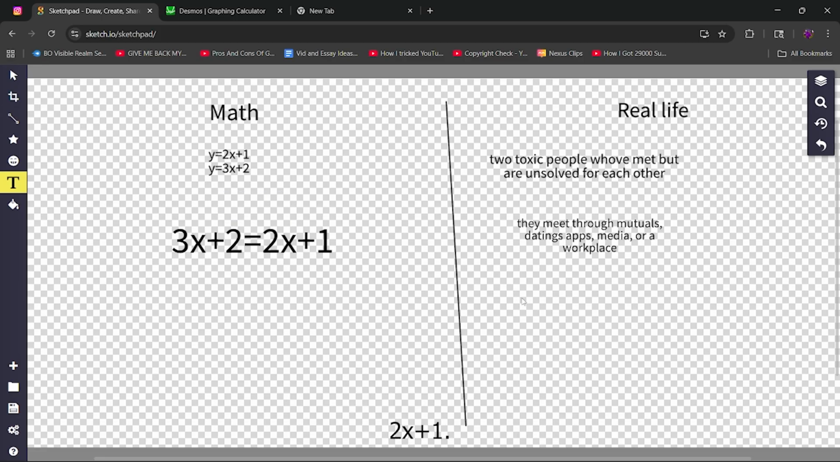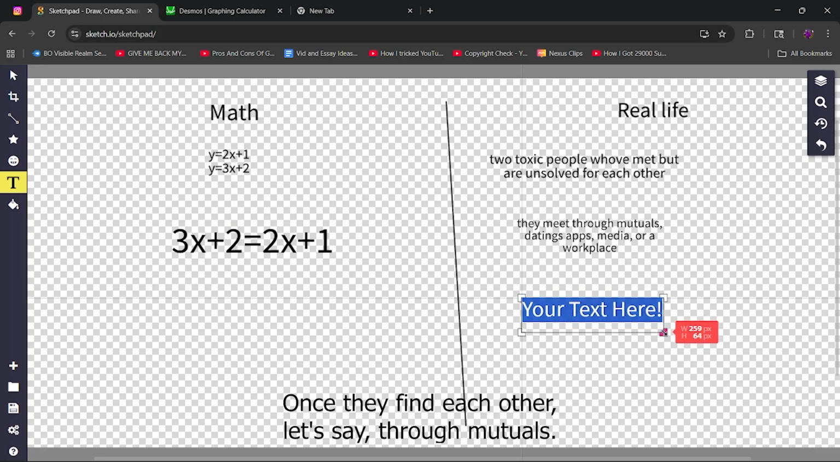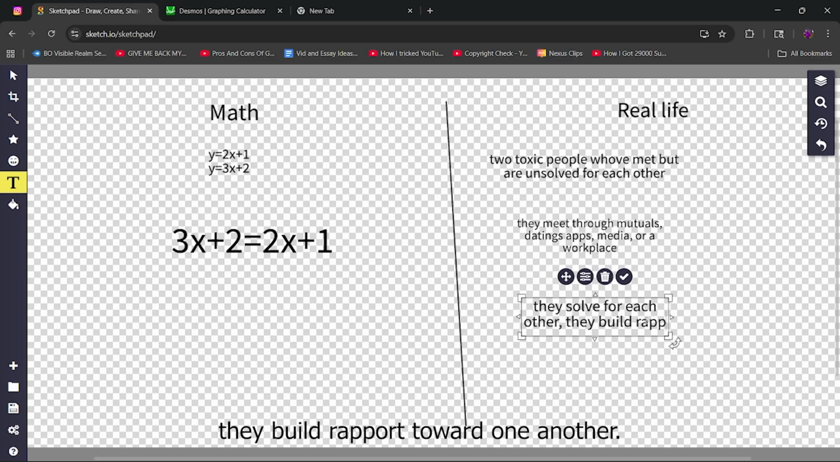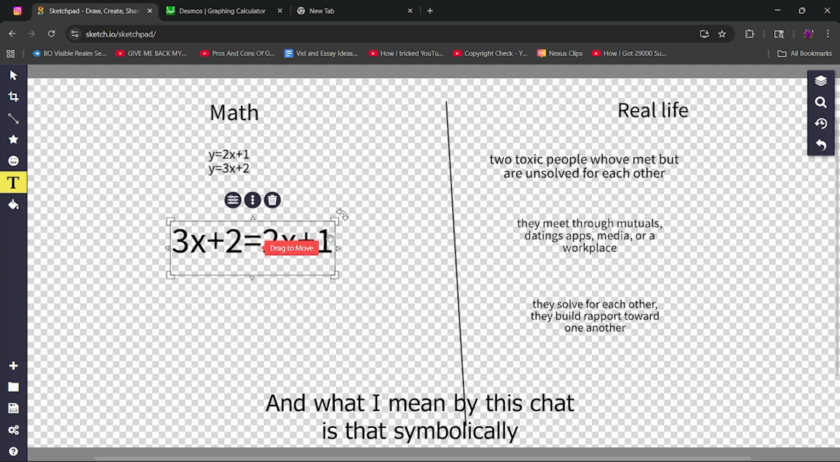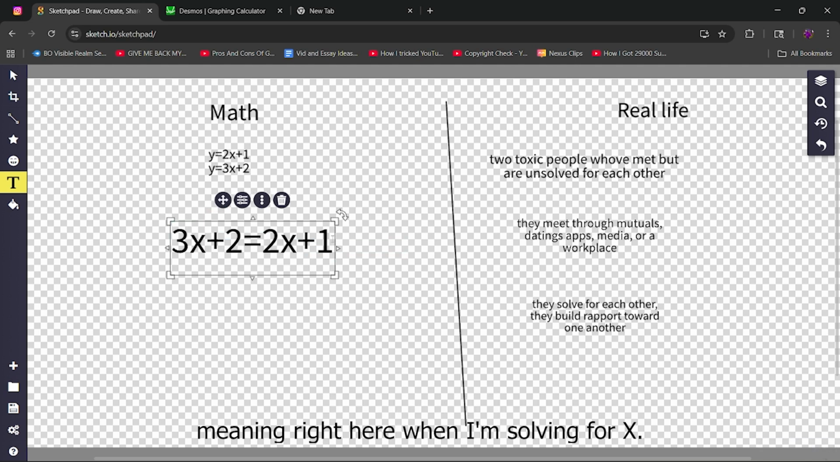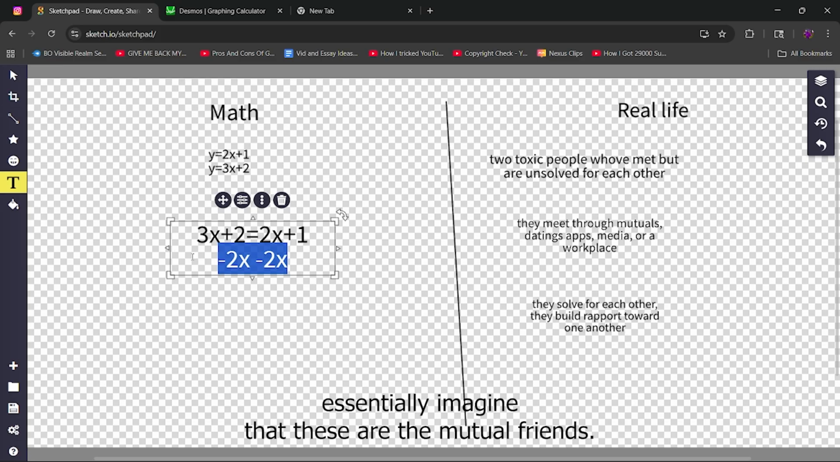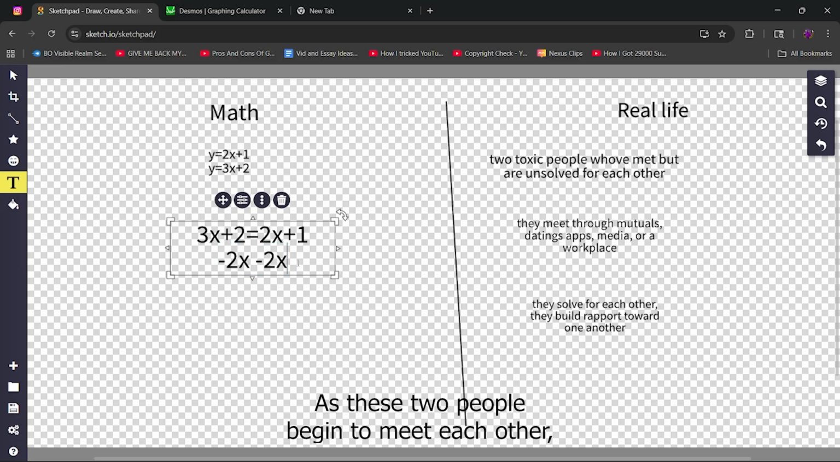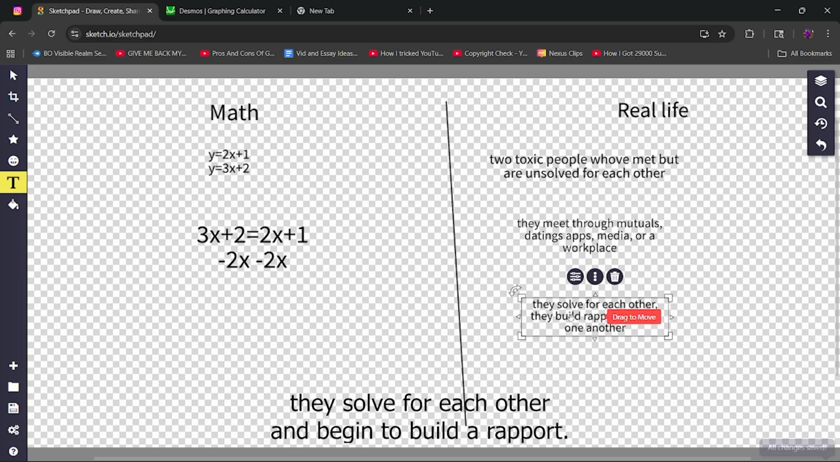2x plus 1. Once they find each other, let's say through mutuals, they solve for each other essentially. They build rapport toward one another. And what I mean by this, chat, is that symbolically, when I'm solving for x, imagine that these are the mutual friends. These are the mutual friends that we're removing as these two people begin to meet each other. They solve for each other and begin to build rapport.